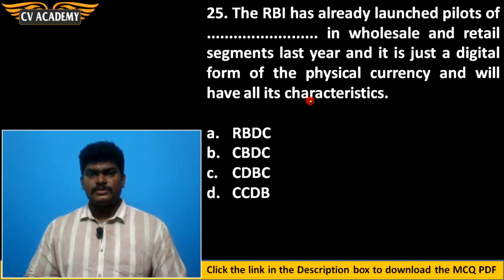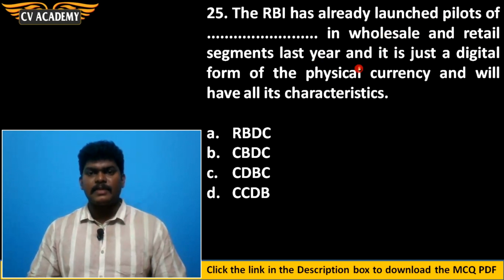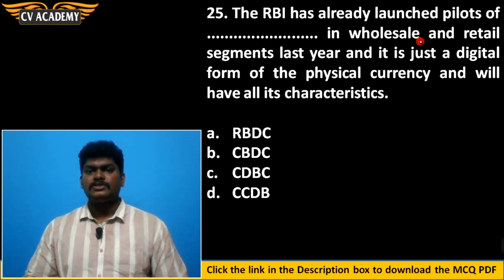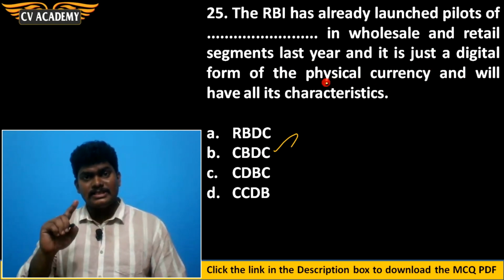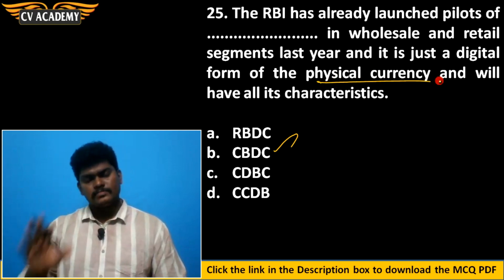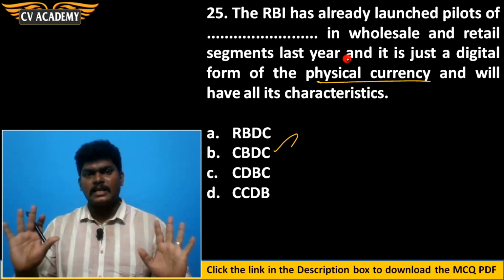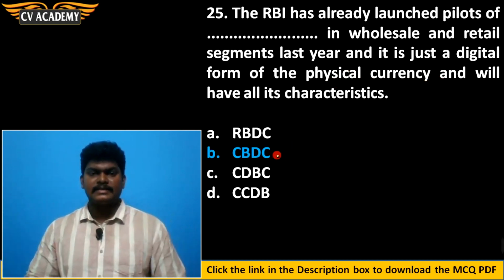Then 25th question. The RBI had already launched pilots of dash in wholesale and retail segment last year, and it is just a digital form of the fiscal currency and will have all its characteristics. Yes, pilot projects of central bank digital currency, CBDC, were launched, and it is a pilot project. It is just a digital form of the physical currency. It is not going to have more exchange value. Same value is there. Instead of physical currency, you will be having digital currency. That's all. So option B is the correct answer. Then 26th question.